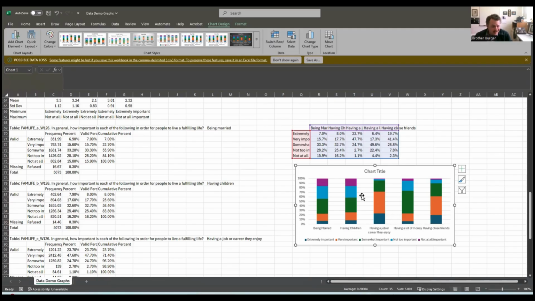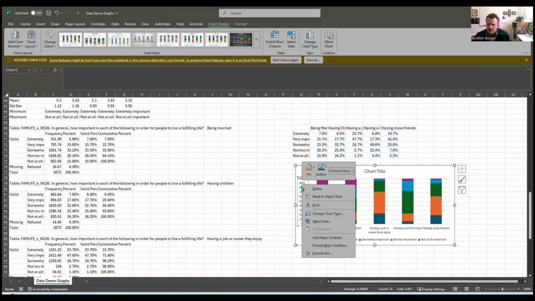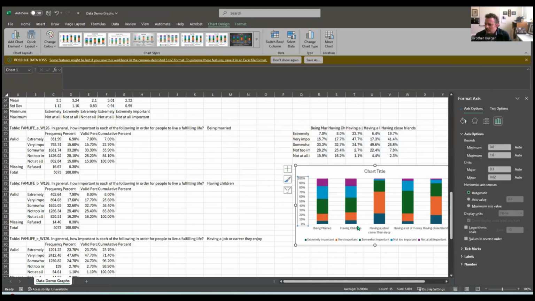But real quick, can I show you something? There's an easy way to kind of flip it just to kind of see how you like it. If you click on the y-axis here, right click and come down to Format Axis, you can click this, Values in Reverse Order, and then you can kind of see what that would look like. You kind of like it that way better.